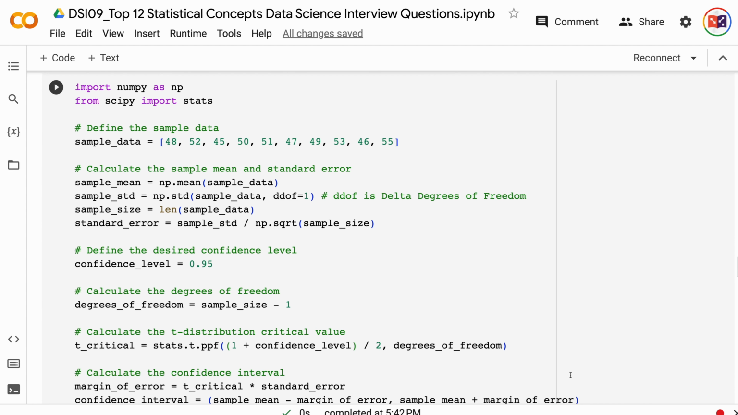Question 7. What's the difference between a covariance and a correlation? Covariance measures the degree to which two variables change together, indicating the direction of the relationship. A positive covariance means that as one variable increases, the other tends to increase as well, while a negative covariance indicates that as one variable increases, the other tends to decrease. However, covariance does not provide information about the strength of the relationship, and its value depends on the scale of the variables, making it difficult to compare covariances between different datasets.